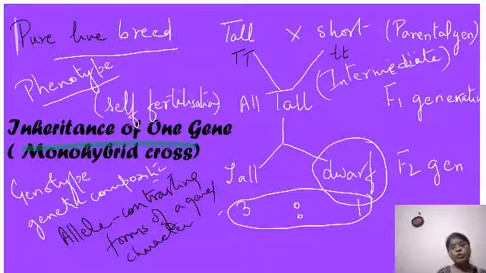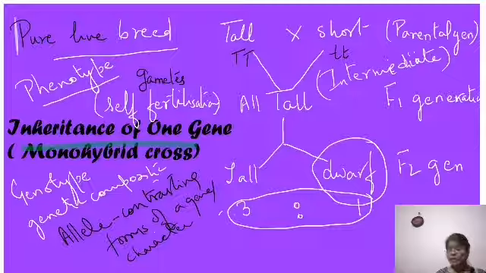Clear? So he expressed the dominant allele with capital T and the recessive allele with small t. Or you can say he expressed tall with capital T and short with small t. Recessive and dominant we will come to. Now in this case, you have to make your gametes. You know meiosis will happen in sexual reproduction.